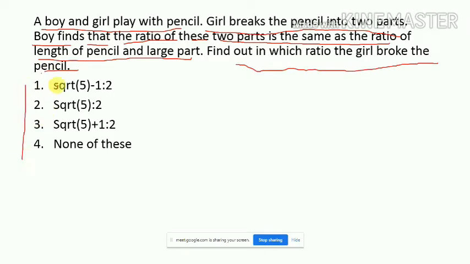So this is the square root of 5 minus 1 is to 2, square root of 5 minus 1 is to 2. So what will be the answer? Try to solve it.